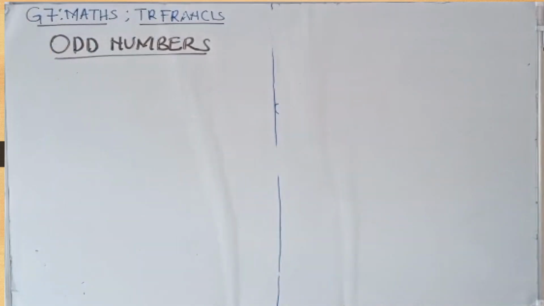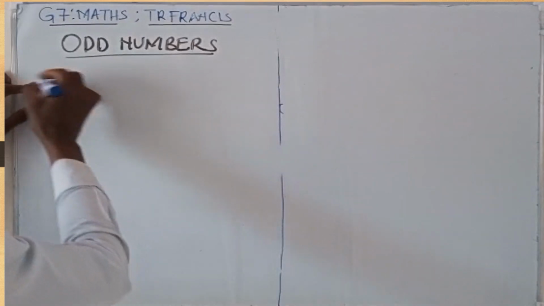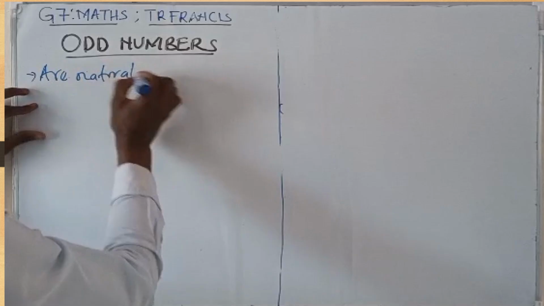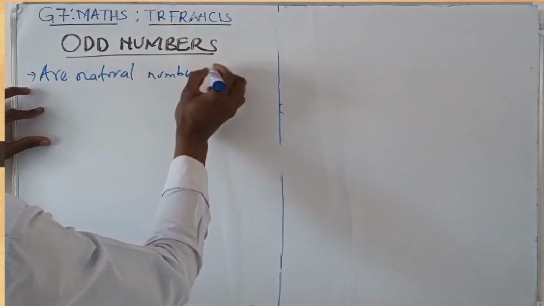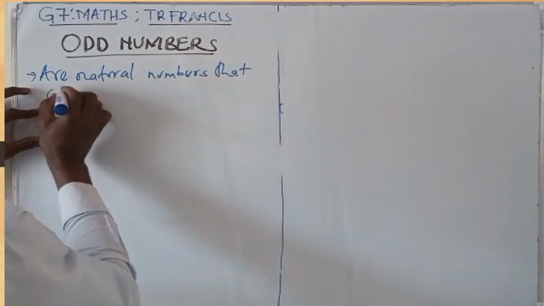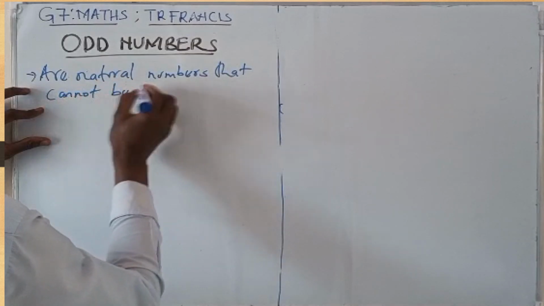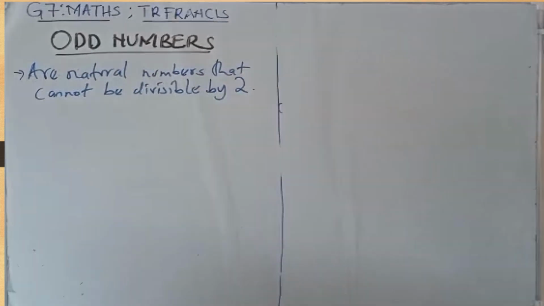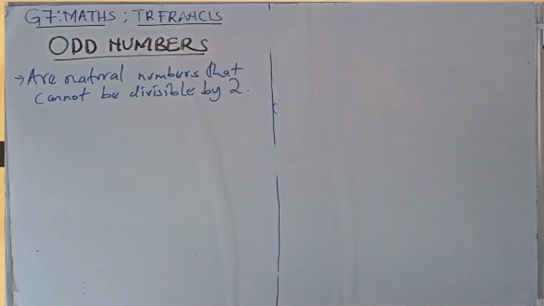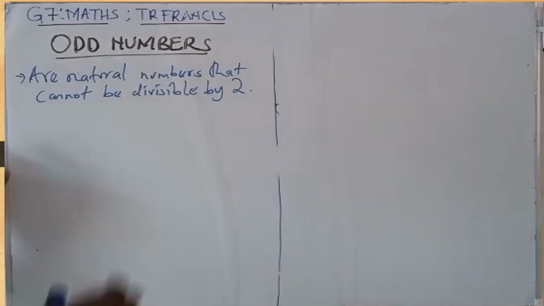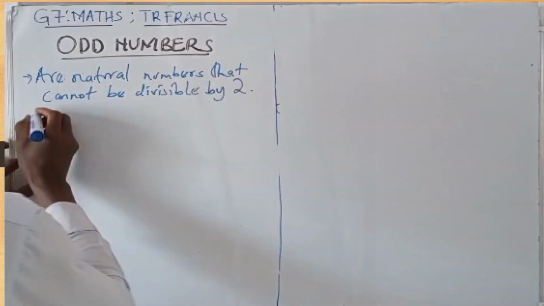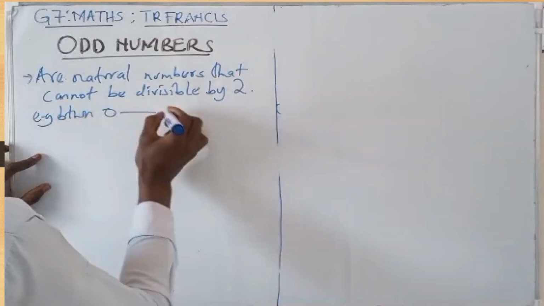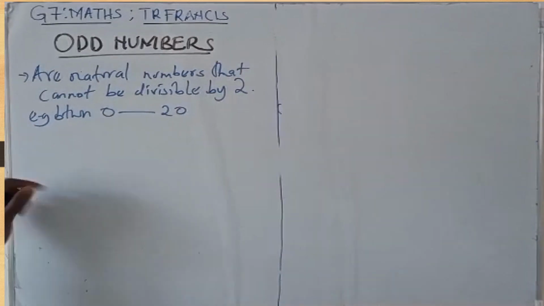Now, odd numbers. When we talk about odd numbers, we are talking about natural numbers that cannot be divisible by 2. So any number that is not divisible by 2 is an odd number. For example, between 0 and 20, we have various odd numbers.